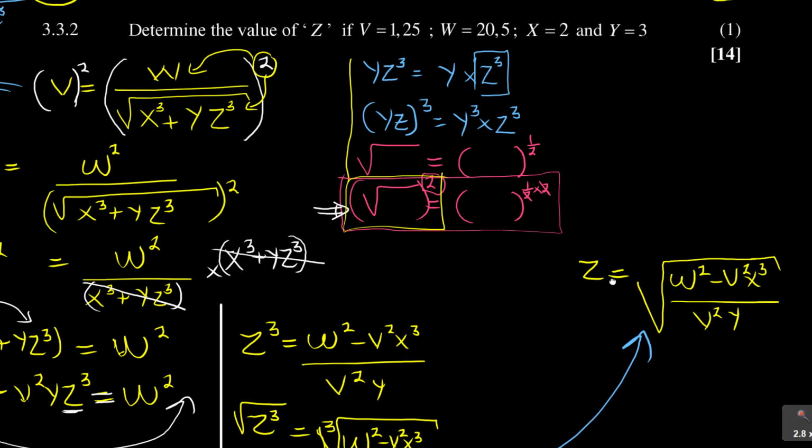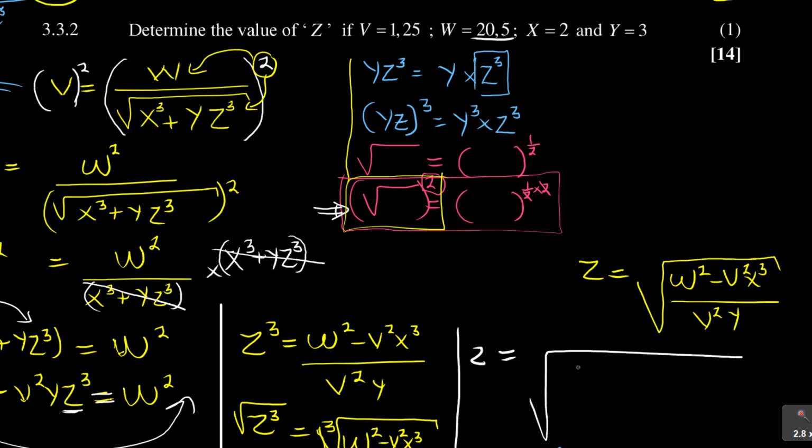Look at this. If I can now substitute, I've got my z here. If I use a different marker to say my z is equal to, where there is w it is 20,5, so you've got 20,5 squared, see that, minus v is 1,25, squared. Now x, you put a times or brackets, so let's put times. Whenever you see v and x, put a bracket, or you can actually put two brackets like this.